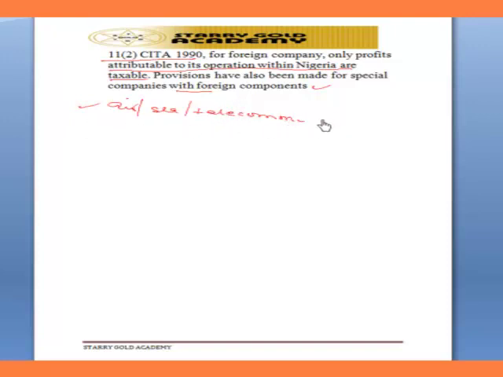A company like MTN will not be subject to tax in the same manner as a company like Glo. You know what I'm saying here? Glo is an indigenous telecom company, while MTN has a foreign component. They will not be subjected to tax at the same rate, by the same procedure. That's what we're saying here. Special provisions have been made for them. We'll get to know that later in the course of the lecture.